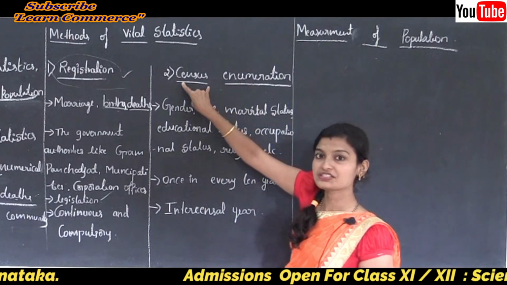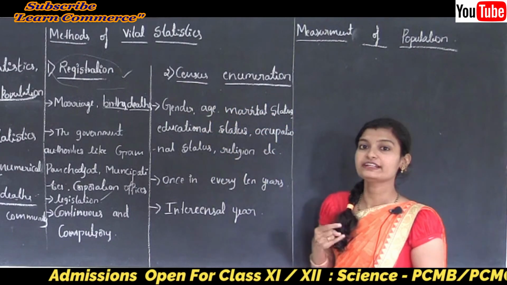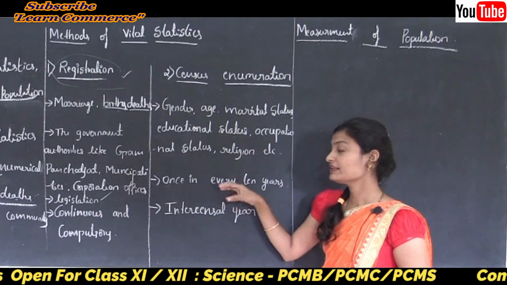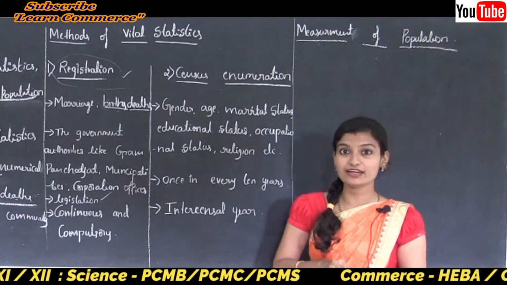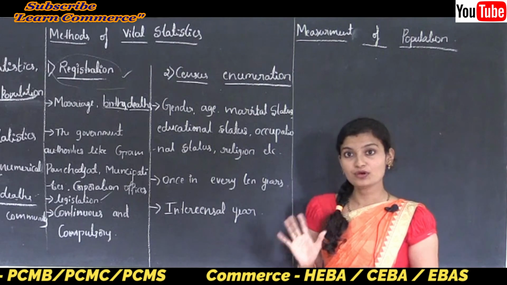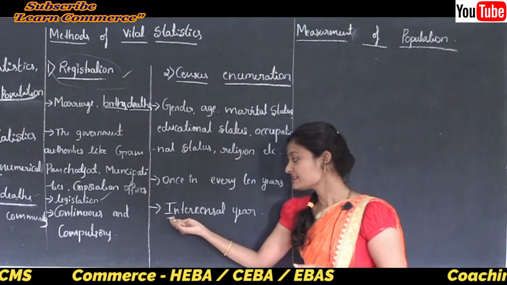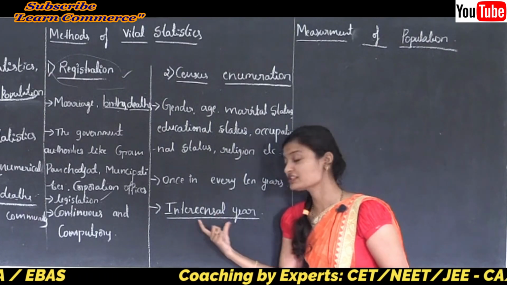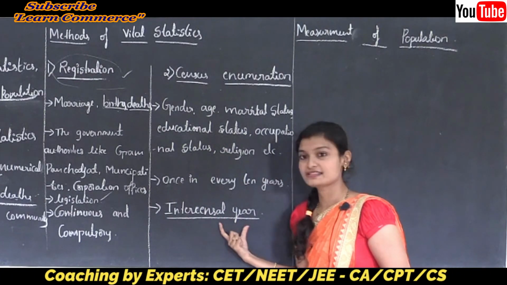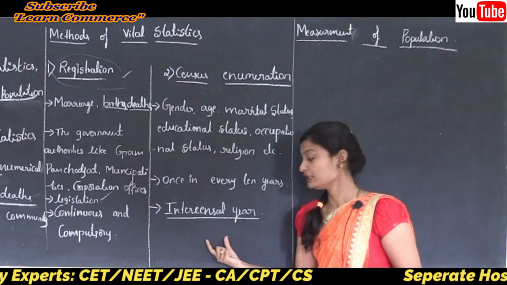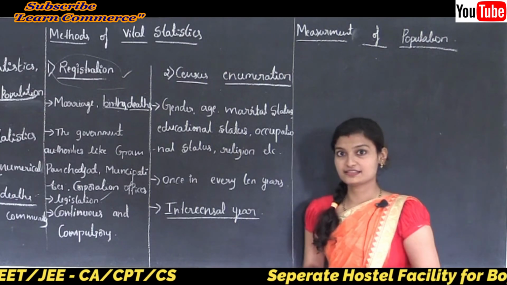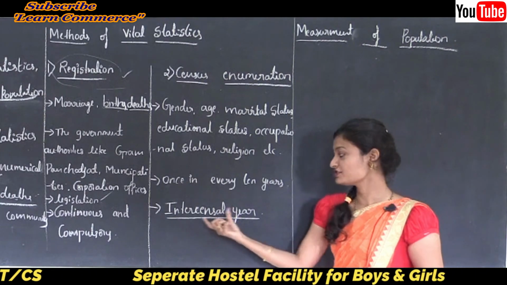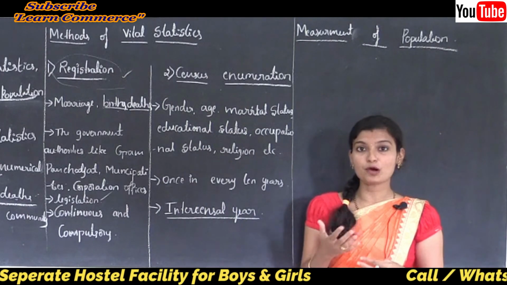And what is the census enumeration method? Census means once in every 10 years, and the information is available only in a census year, but in an intercensal year the information is not available. What is an intercensal year? It means the period in between census years. In that case, how do we measure the population in an intercensal year?